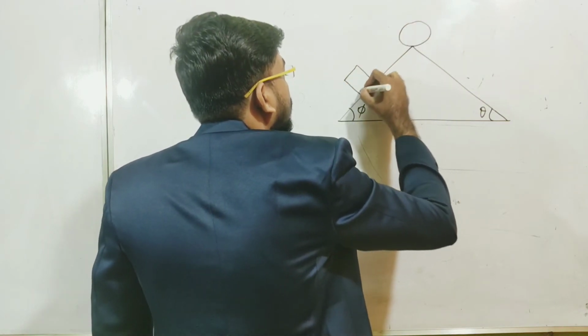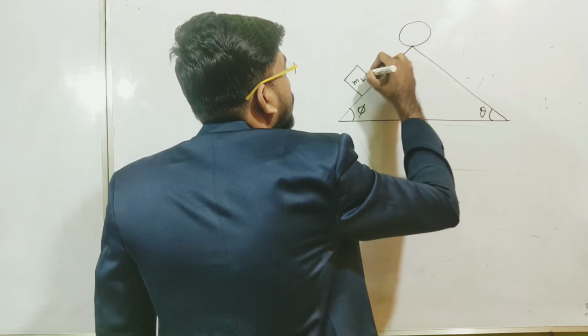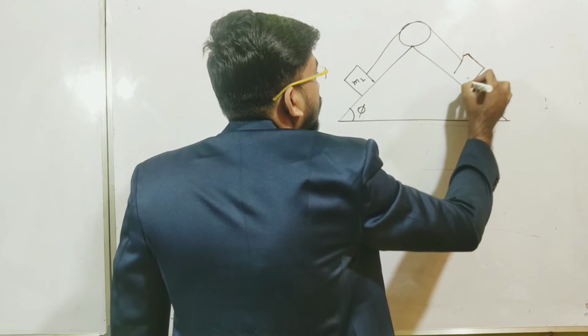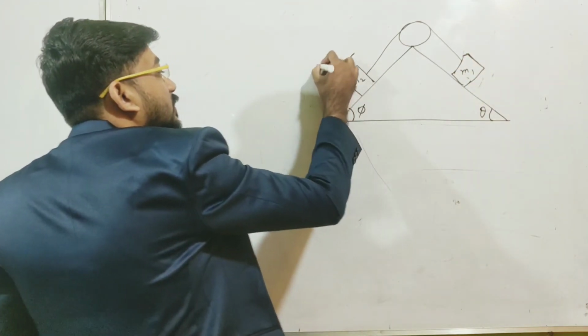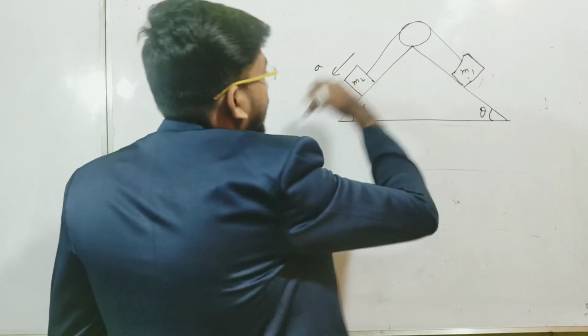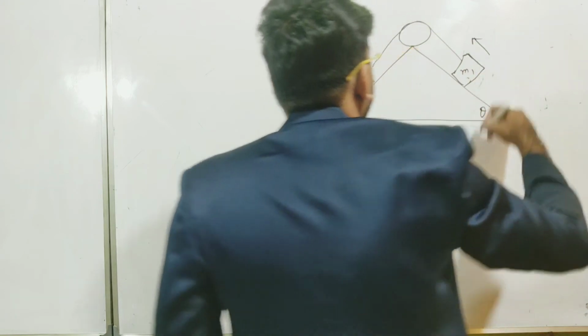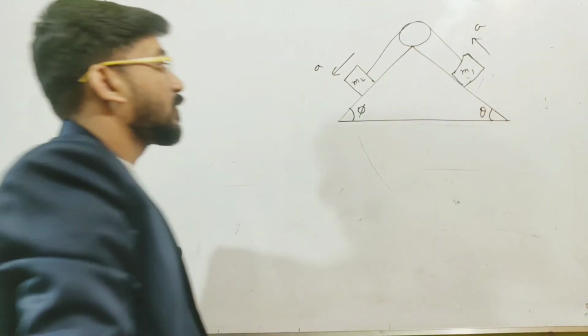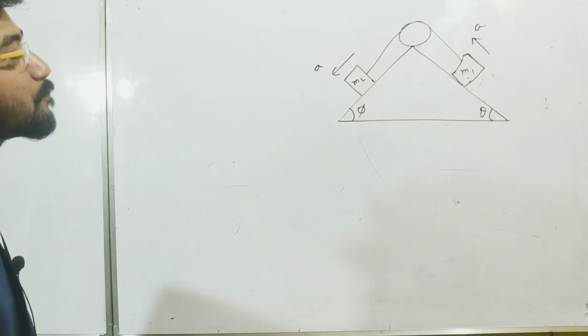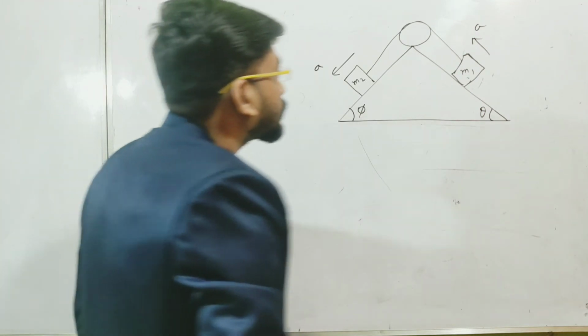So this is the mass m2, and this is the mass m1. Let me take the acceleration along this direction, because here the direction of acceleration will depend on many things. It depends on m1, on m2, on phi, theta, etc. So let me assume that the acceleration is along this direction. So what will be the equation of motion for this object?